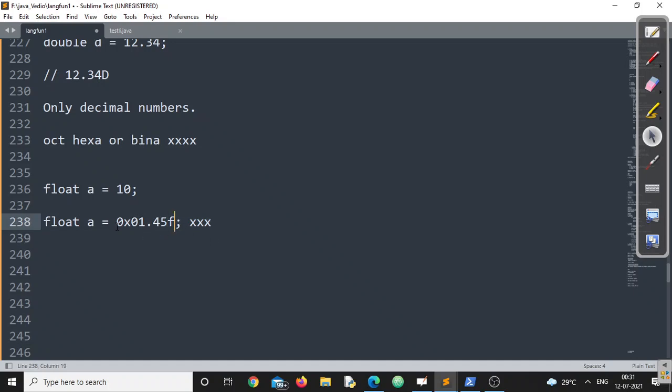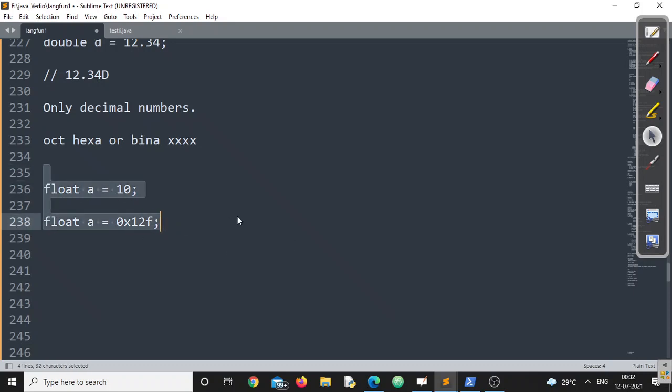It is invalid because floating point literals cannot represent any number system other than decimal, right? But if I am writing 0112F, this is valid because this is now a hexadecimal literal, as I have not used any decimal point here. If I use a decimal point by mistake, then that's an error. Make sure you understand this particular point.